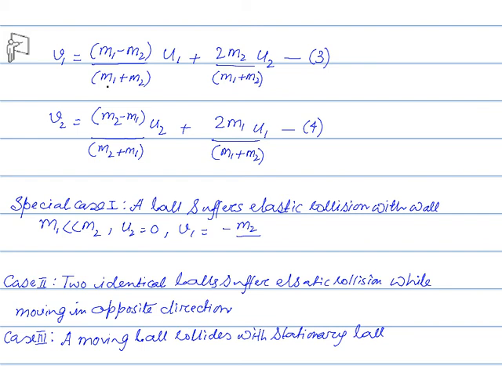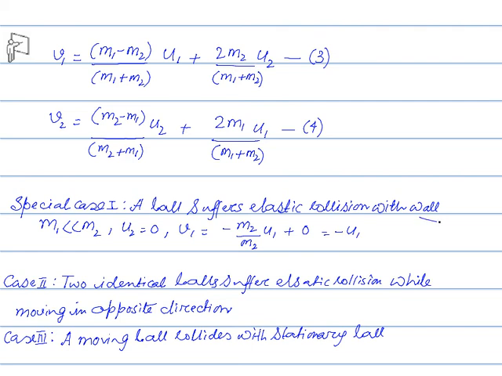Again M1 can be neglected from the denominator, which is again M2. U1 is the velocity of the ball, plus U2, the initial velocity of the wall, which is 0. So we find that this is nothing but minus U1.